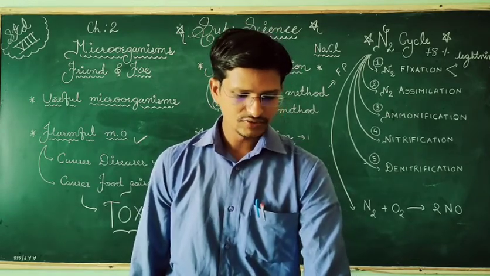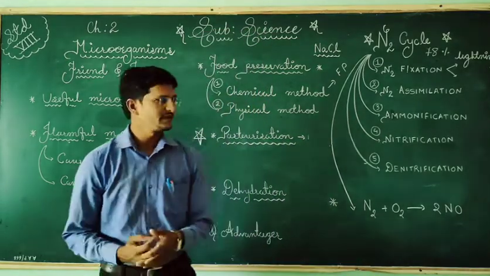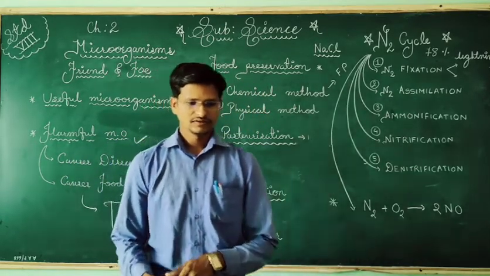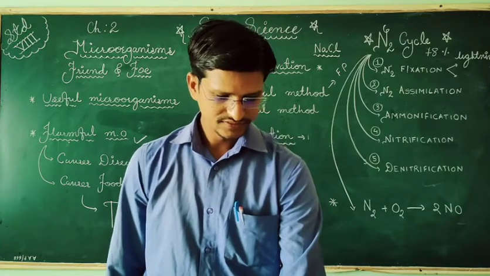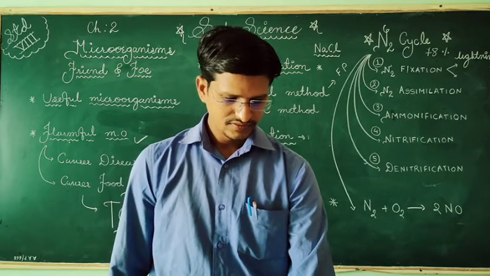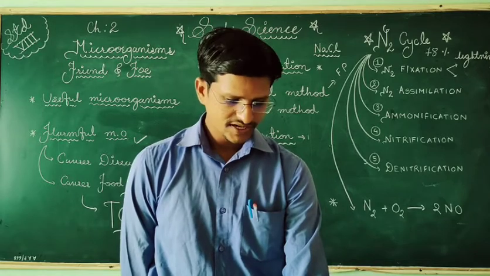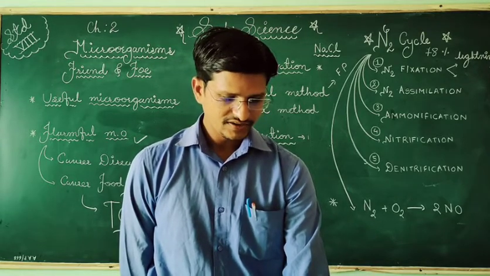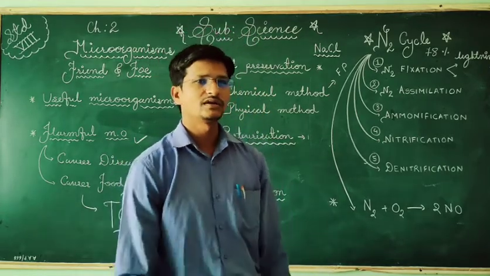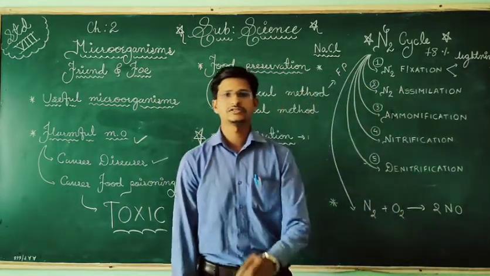Next is biological nitrogen fixation with the help of rhizobia bacteria. We know that in leguminous plants the bacteria are present, and they are converting the atmospheric nitrogen into nitrogen compounds. Some bacteria like cyanobacteria, nostoc and anabaena also fix atmospheric nitrogen into nitrate. So nitrate will form at the end. All these groups will form nitrogenous compounds.